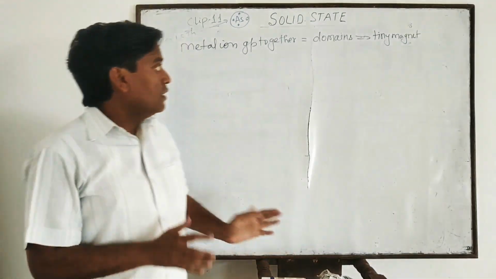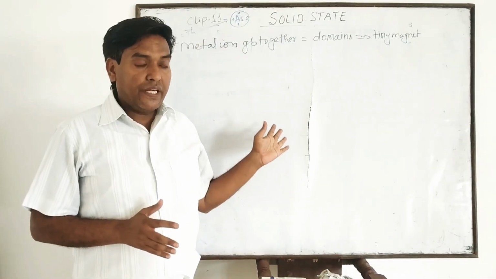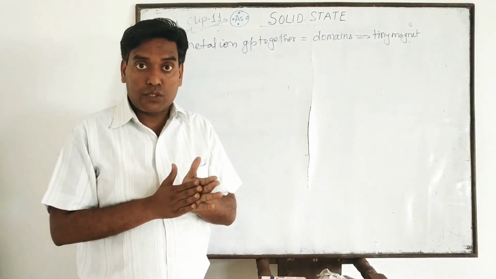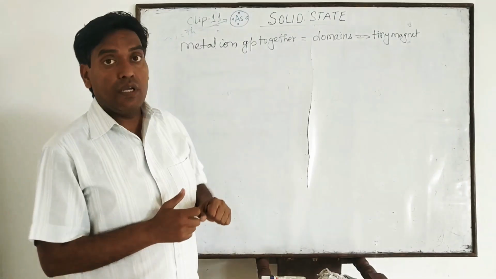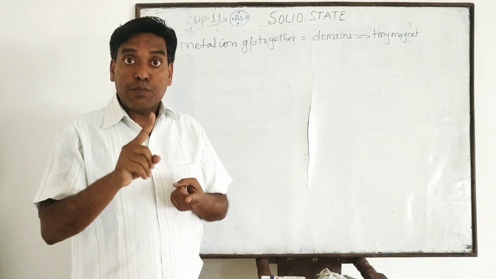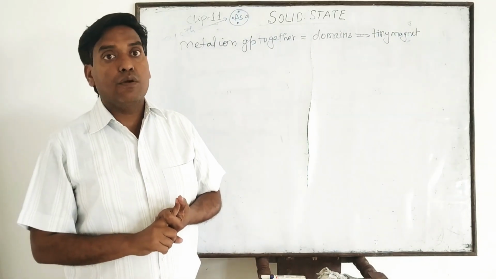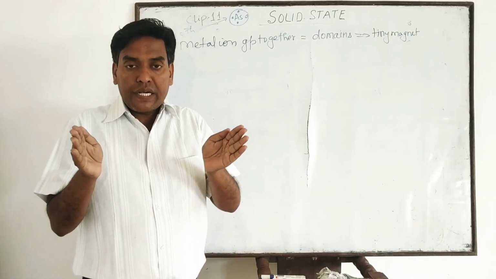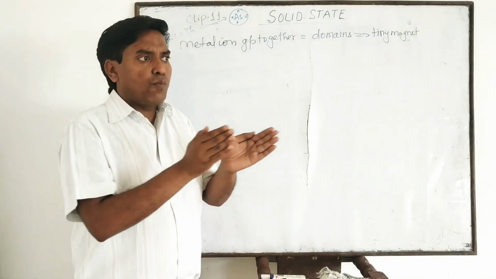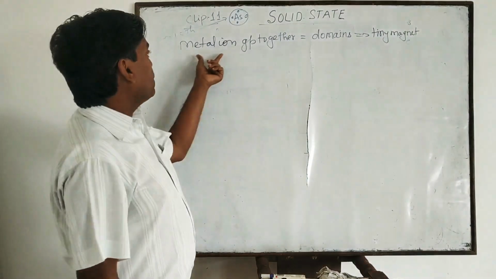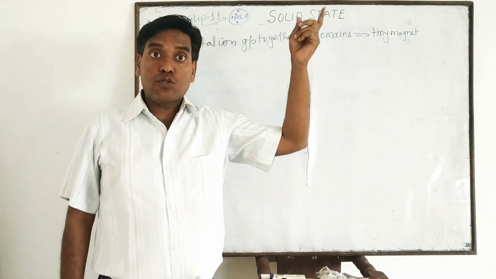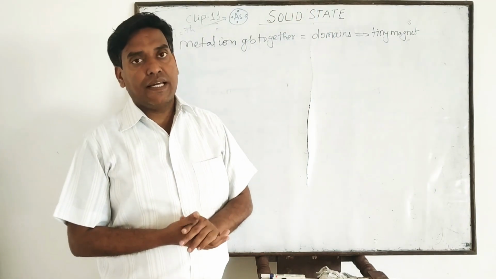Clear? So first, in diamagnetic and paramagnetic, I explained the magnetic property on the basis of electrons. But now we are going to explain the magnetic property on the basis of domains. तो beforehand you should properly understand what is the meaning of domains. When in a piece of metal a certain group of metal ions is there, this group of metal ions is known as a domain, and each domain behaves like a tiny magnet.